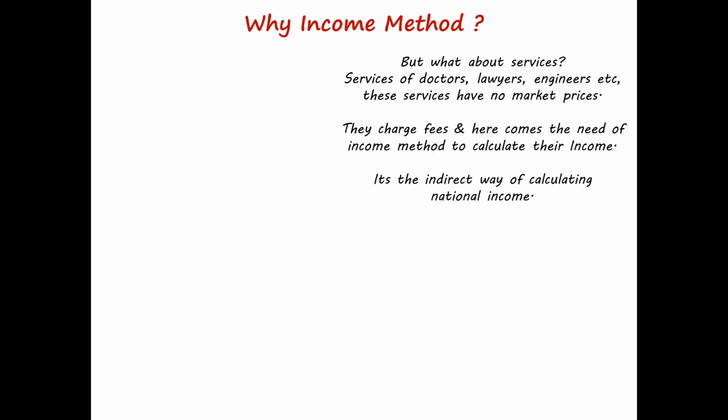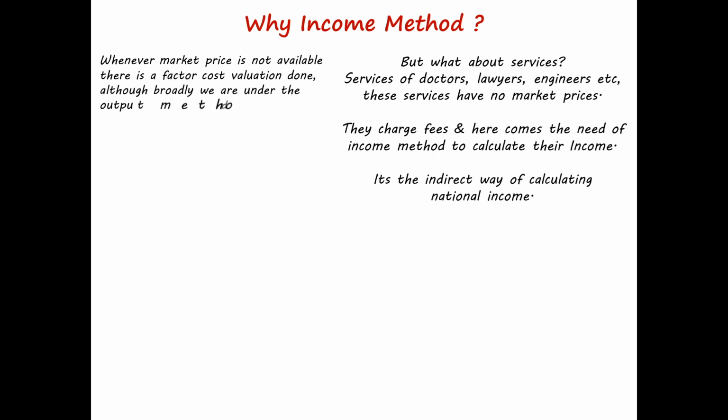Because products in the market have market prices, but services don't have MRP or market price. Whenever market price is not available, factor cost valuation is done. Factor cost is the concept that we speak about when we deal with the income method.